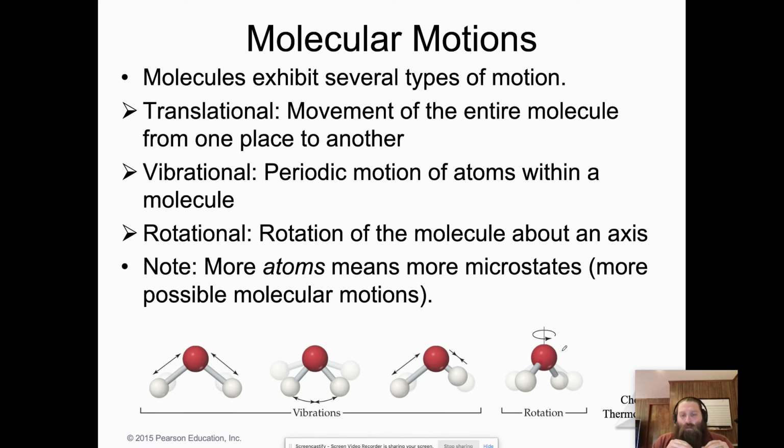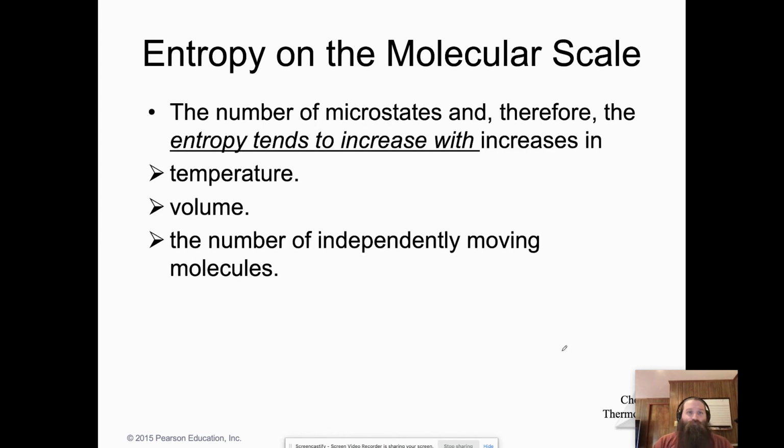And so the more atoms that you have in a system, the more microstates there are, because you have the potential for more combinations of molecular motion. So there's a lot of different molecular motions, okay? Make sure you know those three. And just keep in mind that the more molecules you put into a system, the more potential arrangements that they have based on their vibration or their rotation or their translation through space.